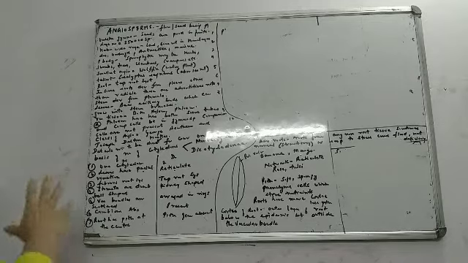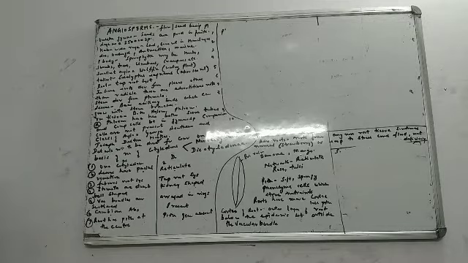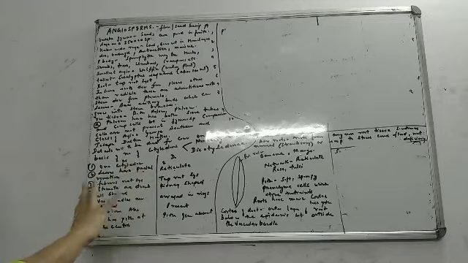Just remember that on the basis of the number of cotyledons, we have divided the angiosperms into two categories, monocotyledonate and dicotyledonate. Look at the spelling: monocot, after monocot put a Y, it becomes monocoty, L-E-D-O-N-A-E, monocotyledonate. And dicot, put a Y and then L-E-D-O-N-A-E, dicotyledonate. That's simple, monocotyledons and dicotyledons.